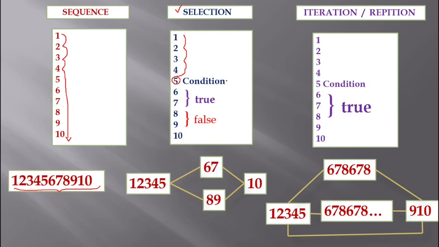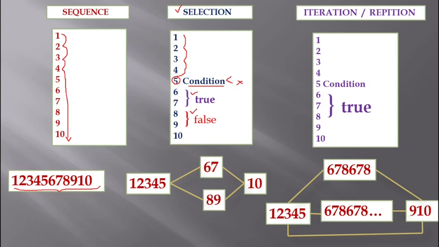Here in programming a condition is an assertion that can be evaluated to either true or false but not both. If the condition is true, then 6 7 will be executed, and if the condition is false, then 8 9 will be executed.